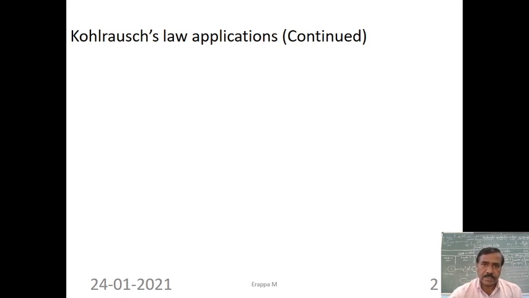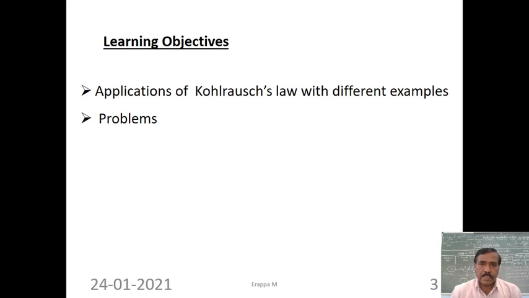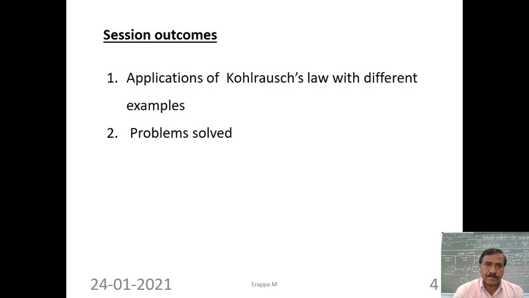Already we have discussed two applications. The last application of Kohlrausch law is with the solubility product of sparingly soluble salts, with two examples and problems.